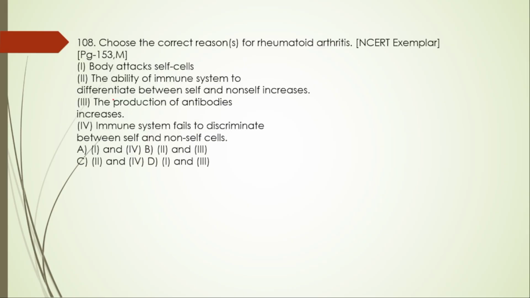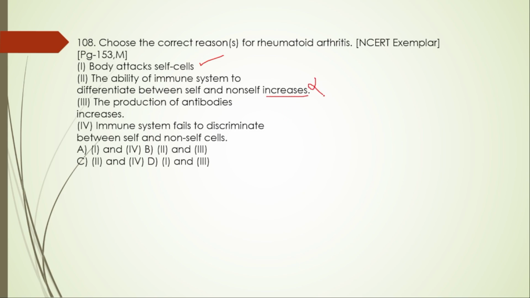108. Choose the correct statement for arthritis. First one, body attacks self cells. Body attacks what? Self cells. So this one is right. The ability of the immune system to differentiate between self and non-self increases. This is incorrect because the ability to differentiate actually decreases, it won't increase.